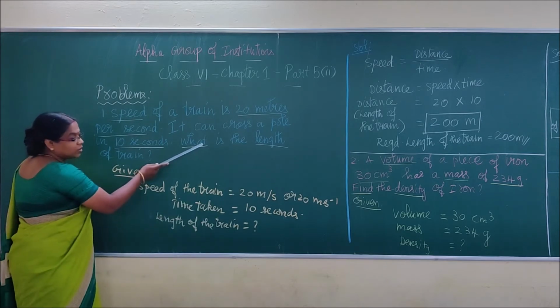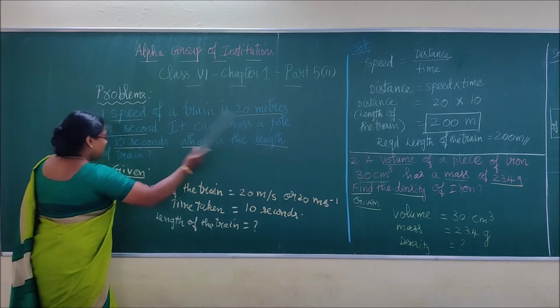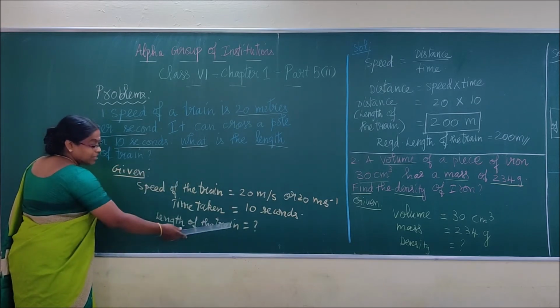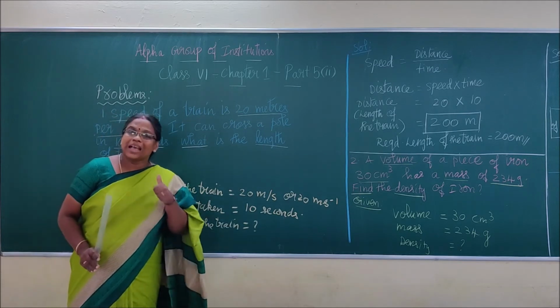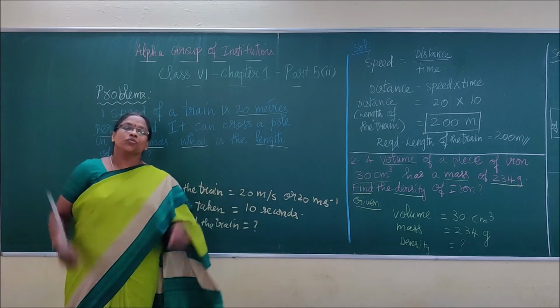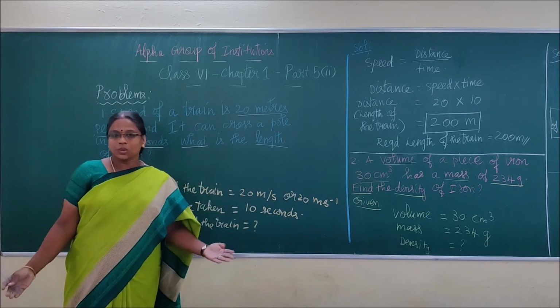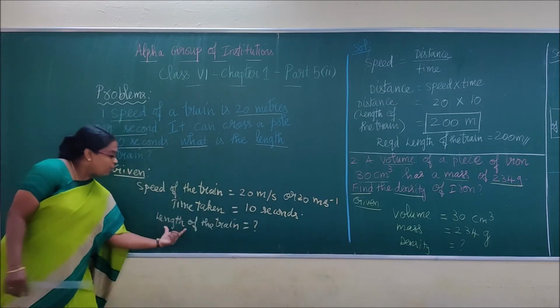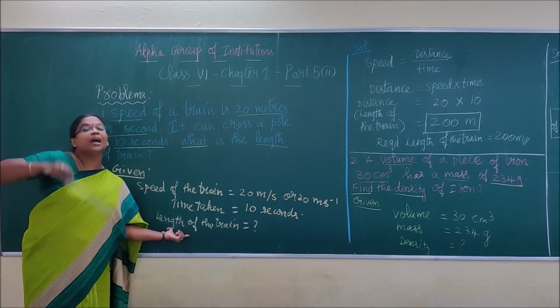Then what is the meaning of the question mark? What did they ask? Length of the train. By asking the length of the train, what are they asking indirectly? The distance of the train. Length is also a distance, and distance is also a length. So this is how you have to indirectly think about what is being asked in the sum.